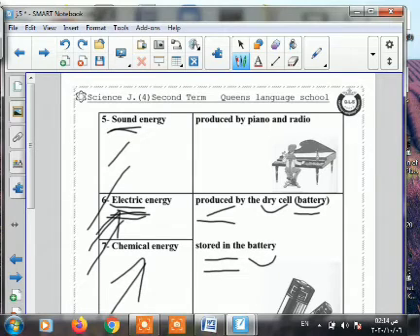When I ask you, what is the form of energy that's stored in a toy car? You will answer me: potential energy. Good, girls. When I ask you, what is the energy stored in the battery? Excellent. Chemical energy. And when I ask you about the energy produced from the dry cell, it will be electric energy.